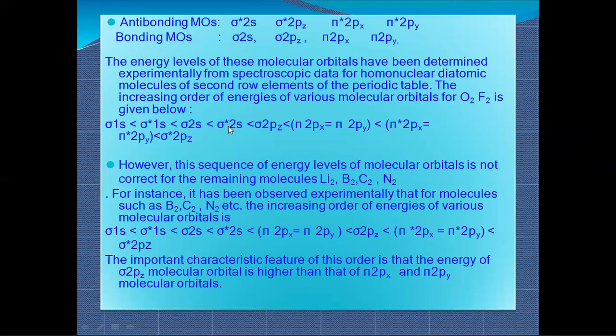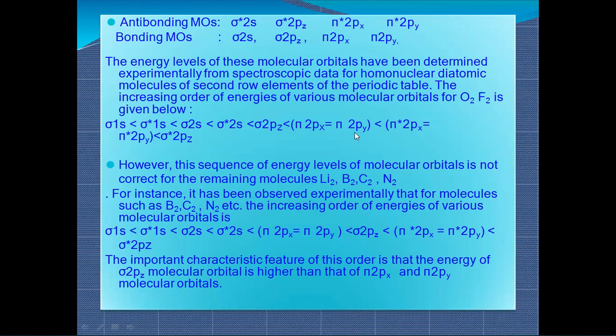Okay, let's move to 2px and 2py. But in the energy level electronic configuration of the molecule, 2pz comes first, so 2pz has less energy as compared to x and y. Sigma 2pz, pi 2px and pi 2py are of equal energy, so we put them in brackets with an equal to sign.